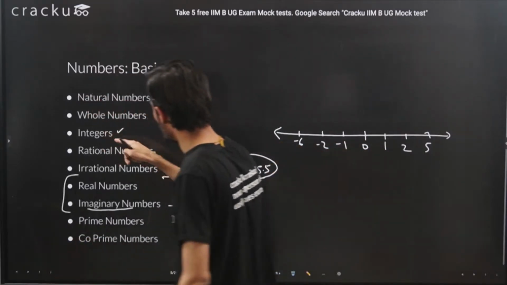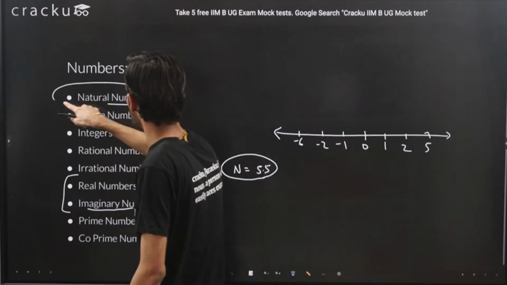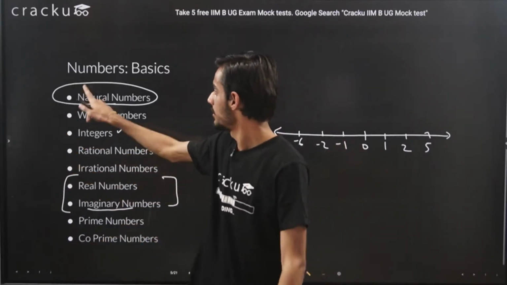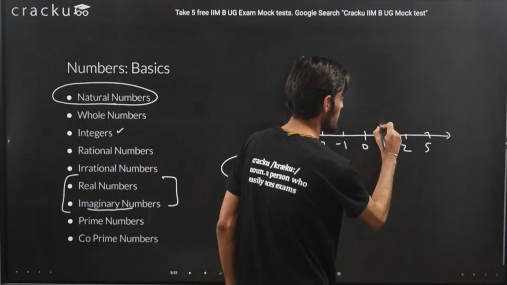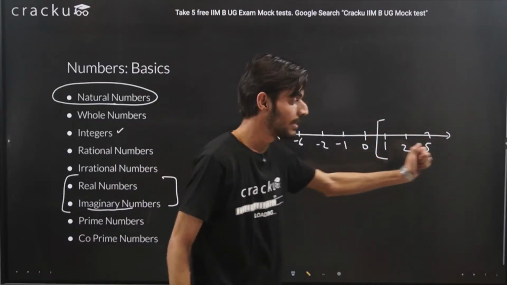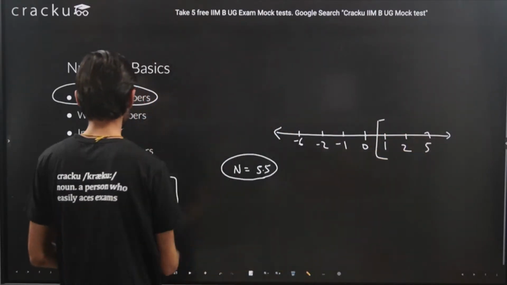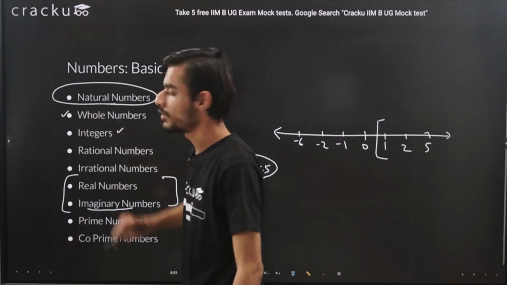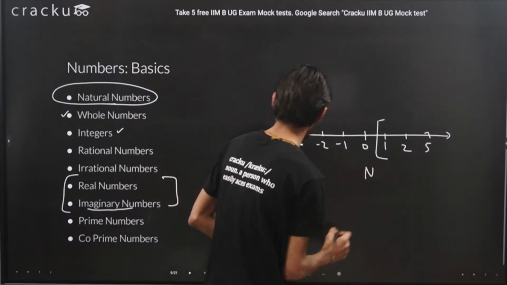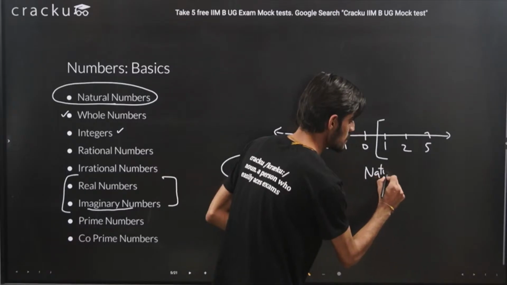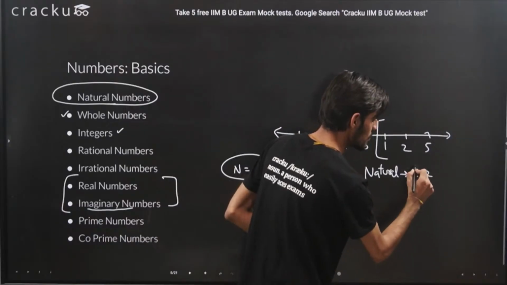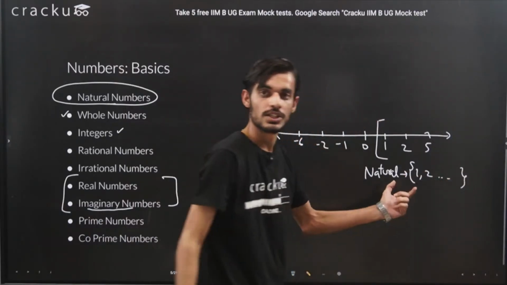Okay, so continuing from integers, let's try to understand what natural numbers are. All those integers which are positive are termed natural numbers. If we try to understand from this number line, all these numbers starting from 1 to positive infinity are natural numbers. Also for the whole numbers we just need to include 0 also. For the natural numbers it is starting from 1, 2 and so on, right? All these numbers are natural numbers.